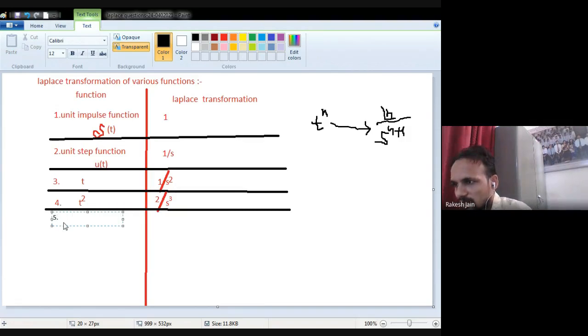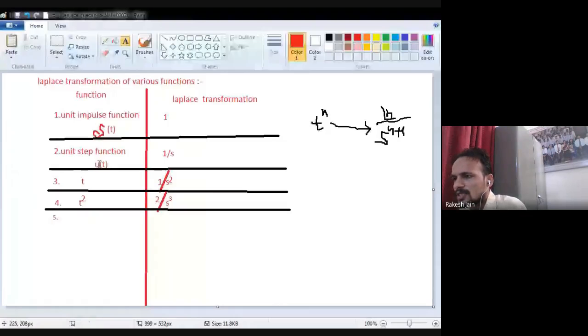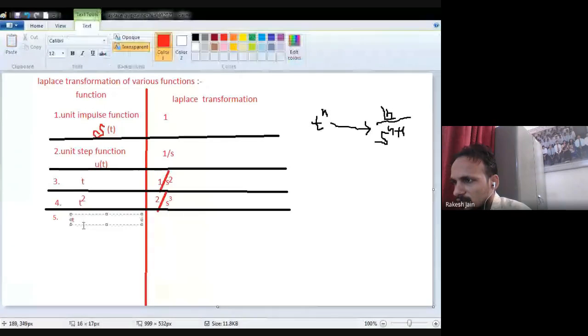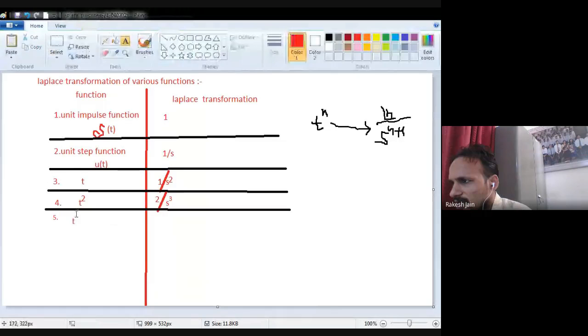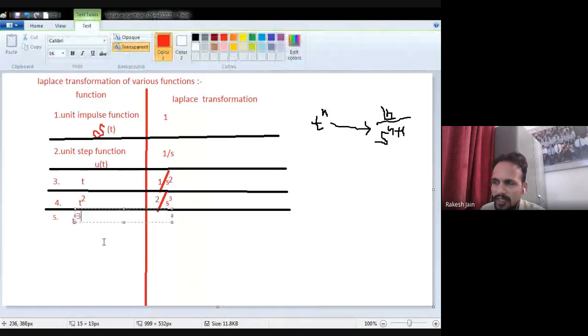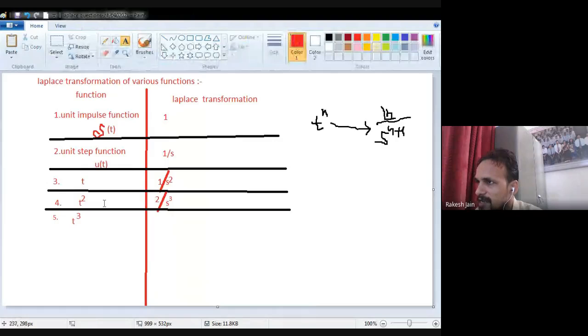So the fifth one is one more question related to t raised to the power. Just see, if you have t raised to the power 3, you can easily find out the answer. What will be the answer? Because t raised to the power 3 means n is 3. So whenever n is 3, then factorial n is what? Factorial 3 means 3 multiplied by 2 multiplied by 1. So 3 multiplied by 2 is 6. So the numerator will be 6.